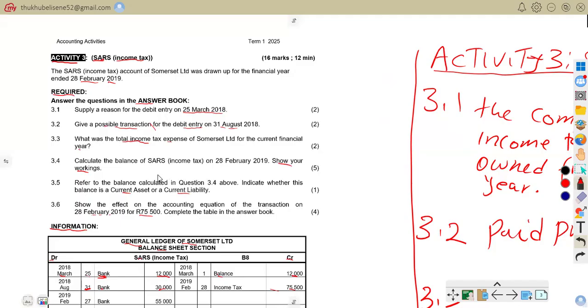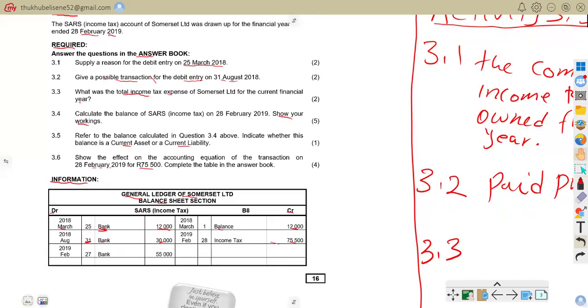The total income tax expense for Samset Ltd for the current financial year. If you look here, you can see that the total income tax on the 28th February 2019 is 75,500. This is our total income tax.